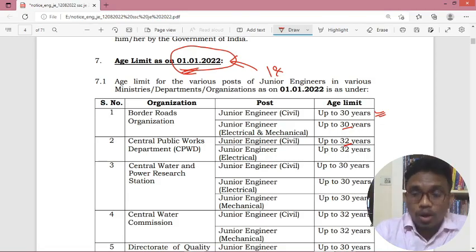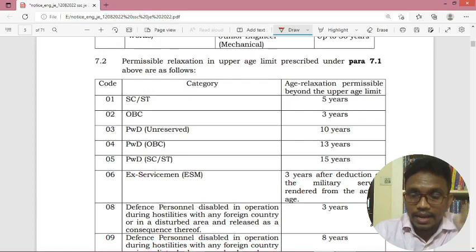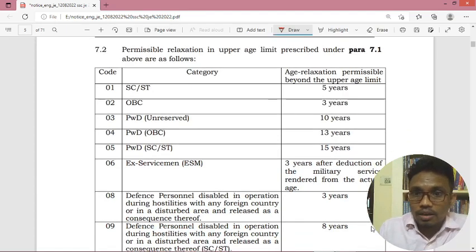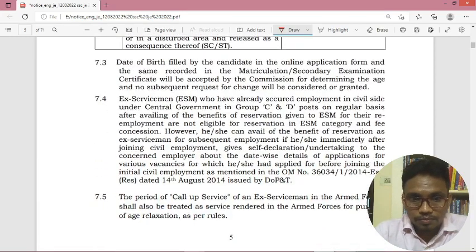And you also have the reservation. Based on the reservation, there is an age relaxation, like for SC or ST, 30 years plus 5 years. For some organizations, 32 years is the upper age limit, so 32 plus 5 years. The same way is applicable for other different categories also. We'll move forward.